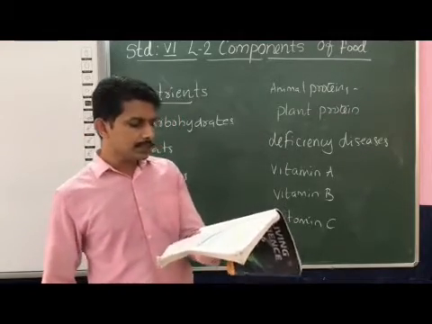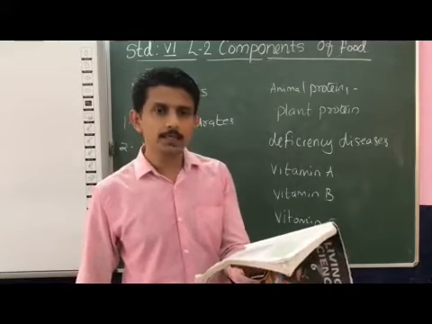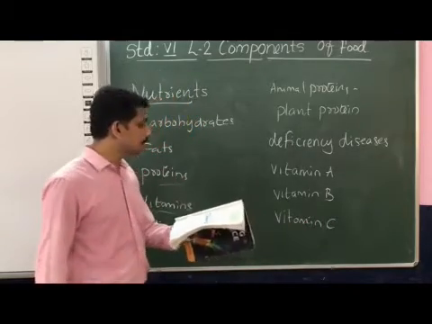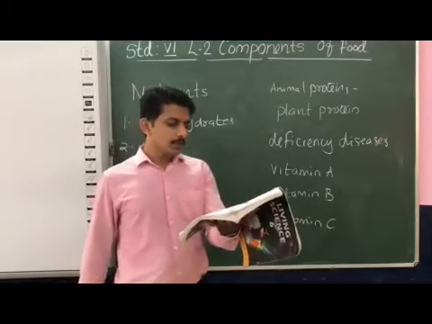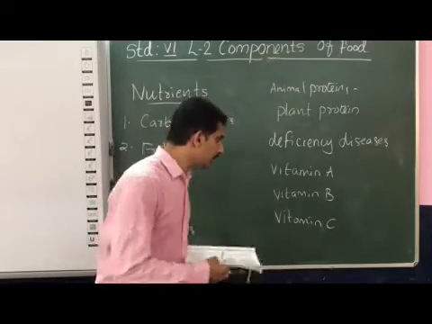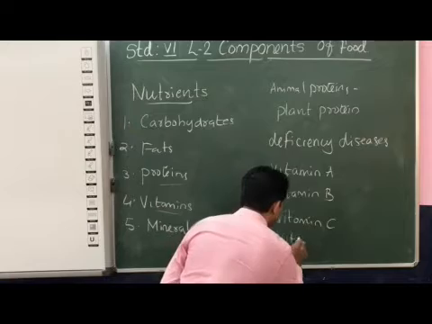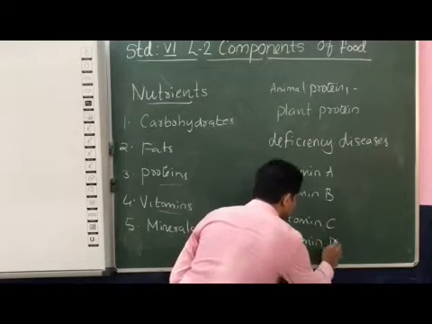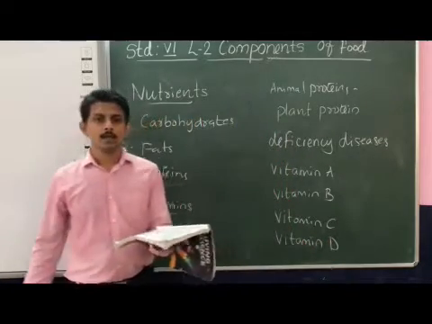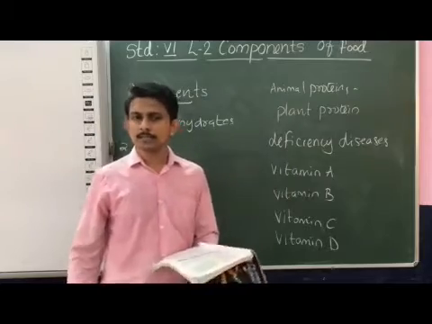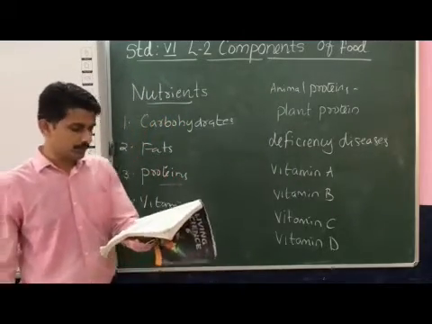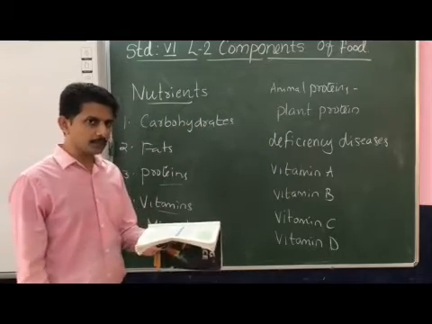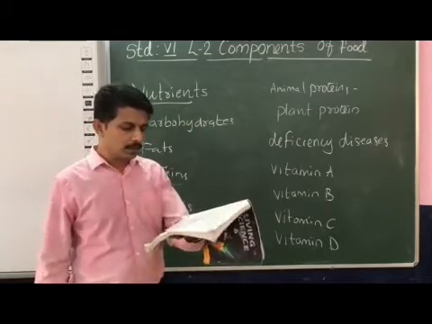Now we are discussing vitamin D. The major source of vitamin D is sunlight.